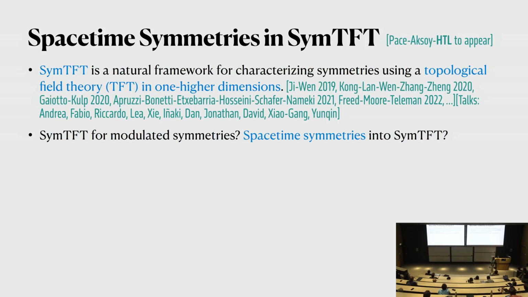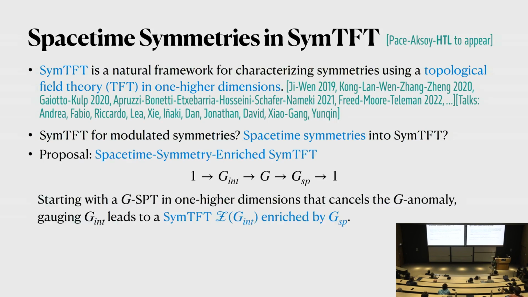So this requires us to incorporate space-time symmetries into a framework of symmetry TFT. So we gave a proposal. The proposal is that we want to replace symmetry TFT by space-time symmetry enriched symmetry topological field theories. The idea is very simple. The most general symmetry group that we have involves a mixing between internal symmetry and space-time symmetries. Now suppose we have some theory that has some anomalies of this total group. Then we just put this theory on the boundary of the SPT in one higher dimension that cancels the anomalies.